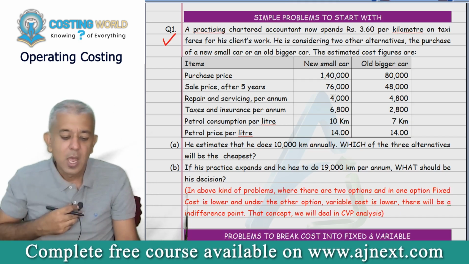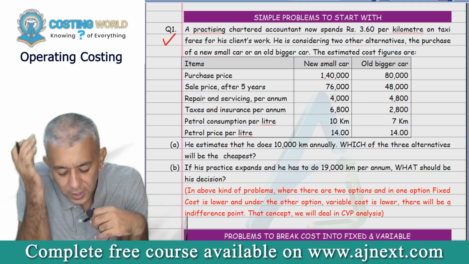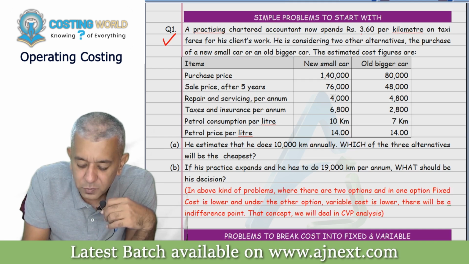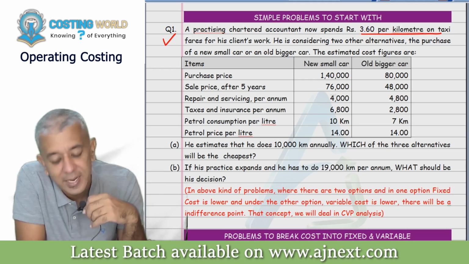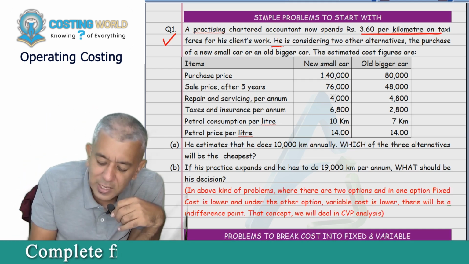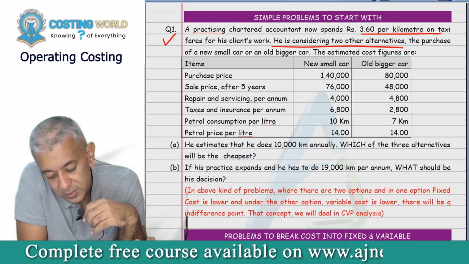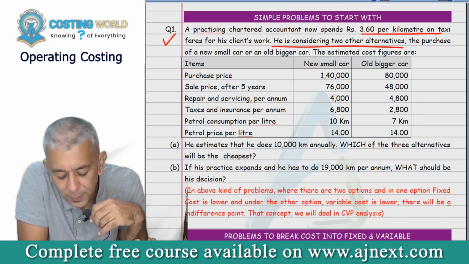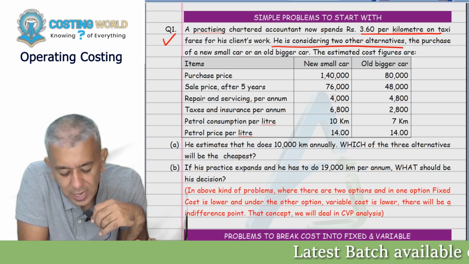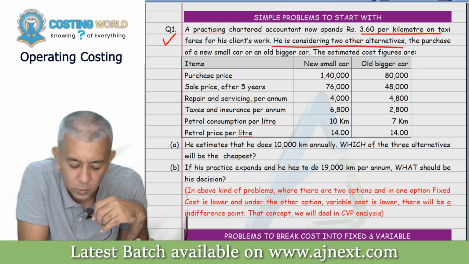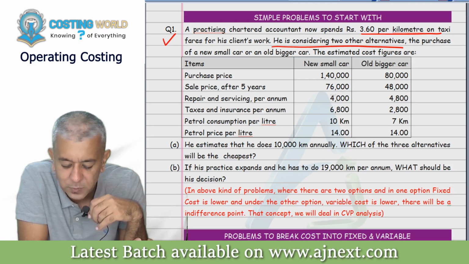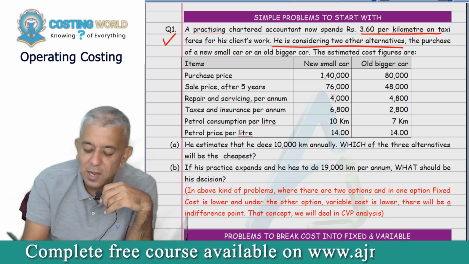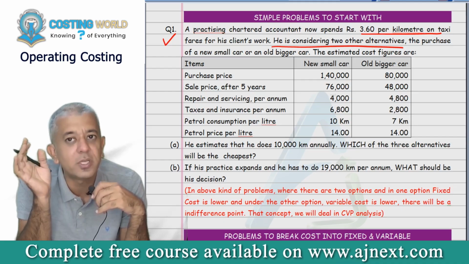Please read. A practicing chartered accountant now spends 3.6 per kilometer on taxi fares for his client's works. He is considering two other alternatives: the purchase of a new small car or an old bigger car. The estimated figures are as follows. You have the new small car and the old big car. Purchase price is 1,40,000 and 80,000. Sale price after 5 years is 76,000 and 48,000.